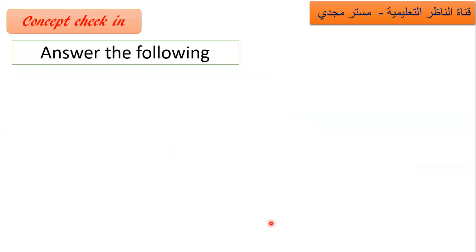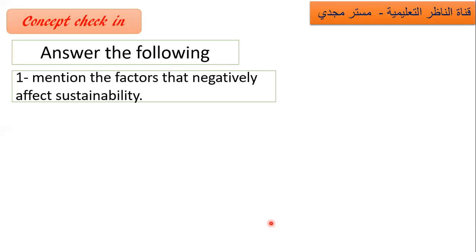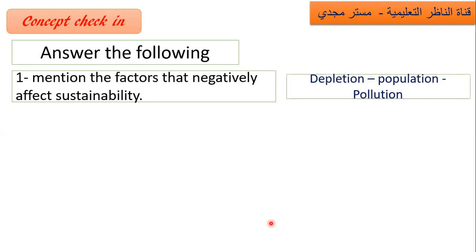Answer the following. Mention the factors that negatively affect sustainability. Depletion, population, and pollution. Of course there is also unfair distribution of natural resources, but these three are enough. They are the factors that negatively affect sustainability. You can add over to make it overpopulation. Next one.